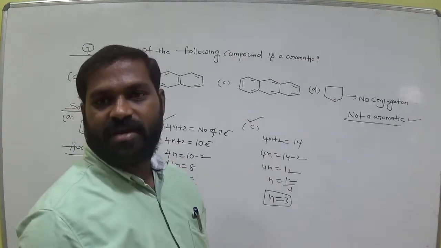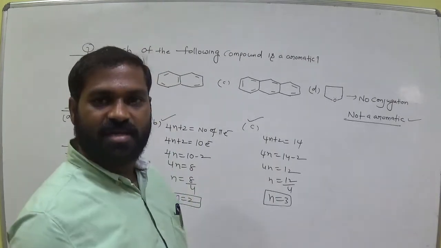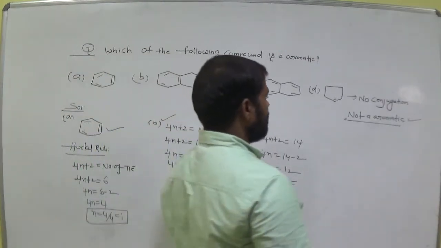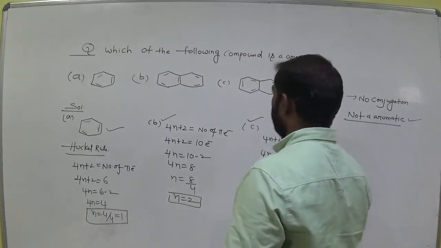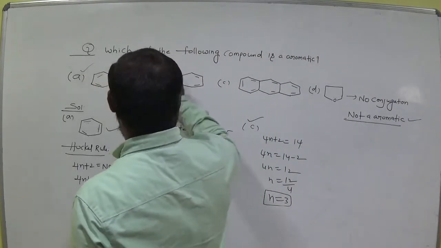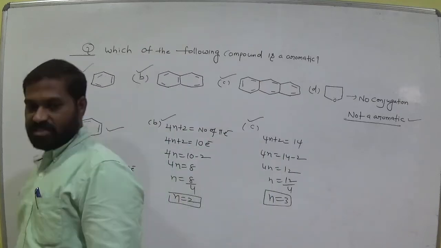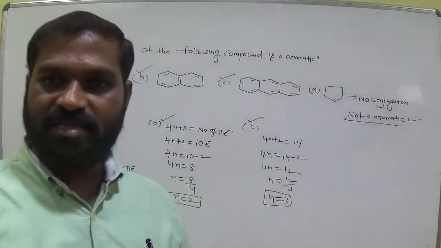So that rule is failed. In the other cases all the rules are satisfied, so these three are aromatic compounds, this is not aromatic. So the answers are A, B, C, a multiple option question. Is it clear?